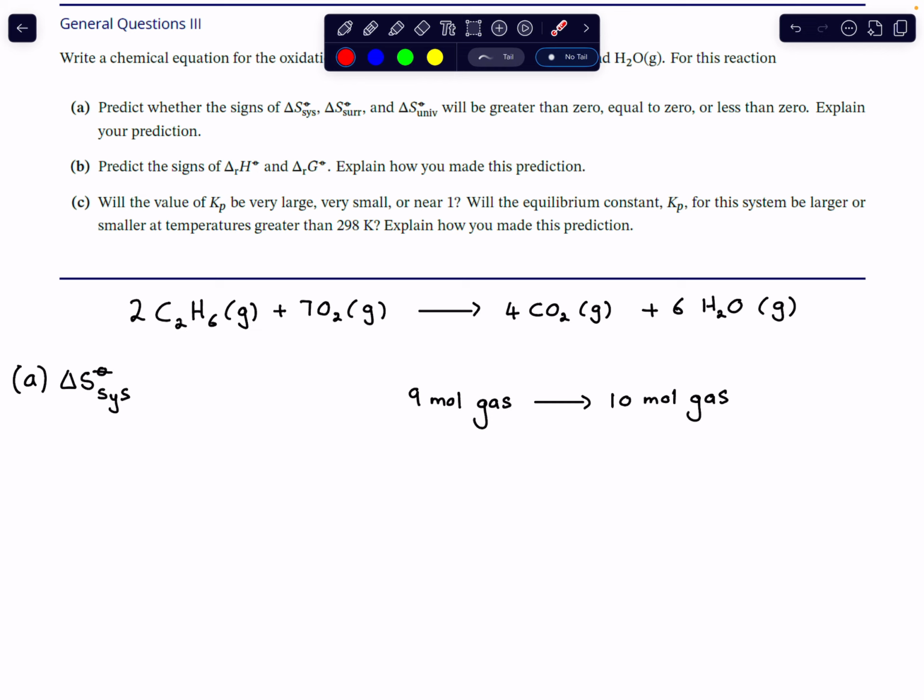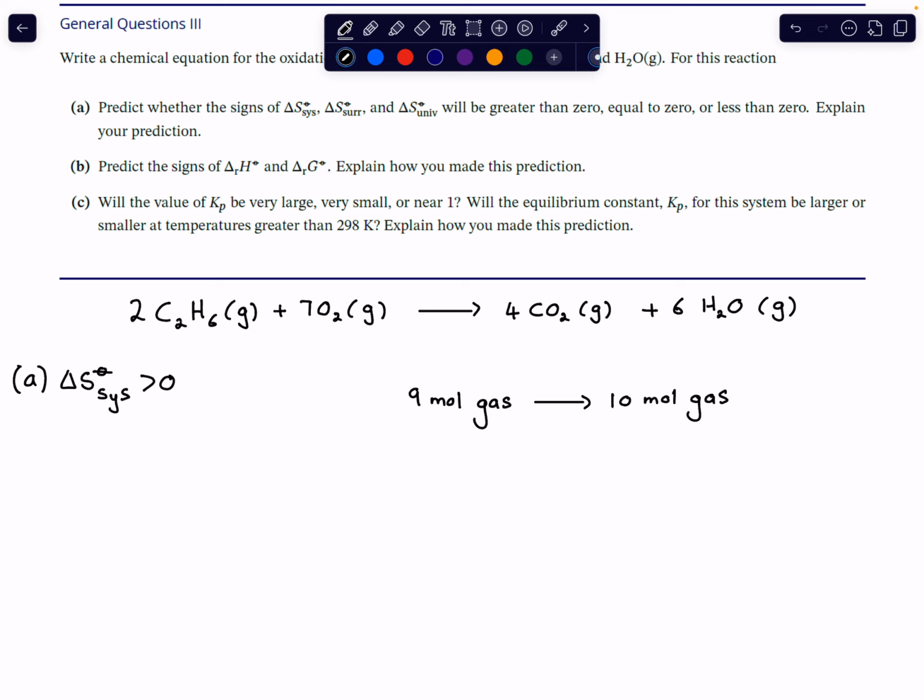In other words, our system is being dispersed more as the reaction proceeds from left to right, as written. And hence, if there's a net dispersion, or there's an ability for the system to expand, the energy and the matter are more dispersed as the process moves from left to right. That means the entropy change of the system must be positive, right? So it increases. That is our first thing that we look at.